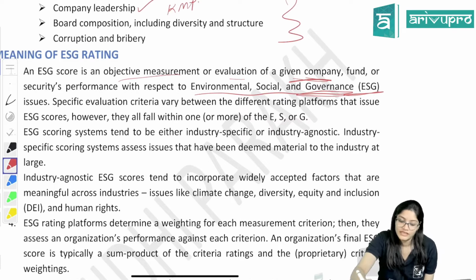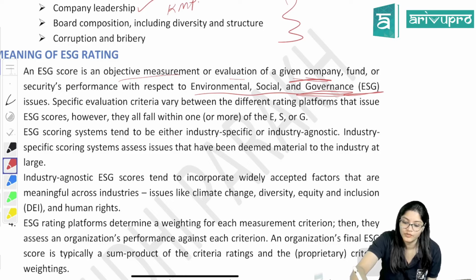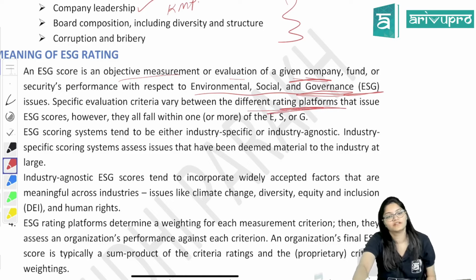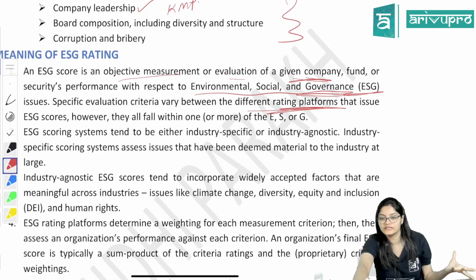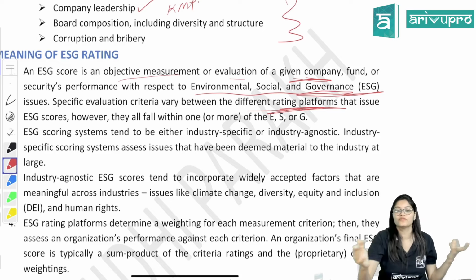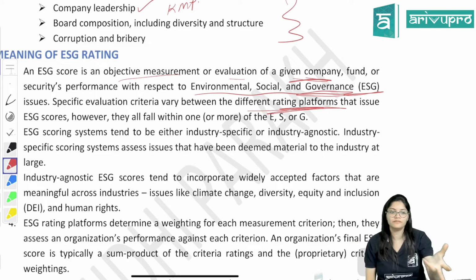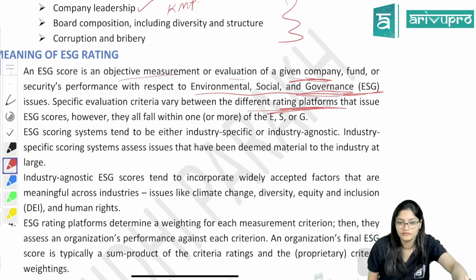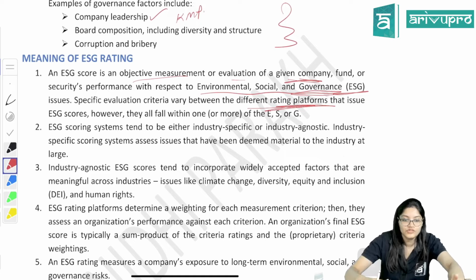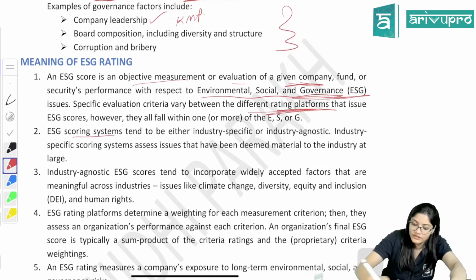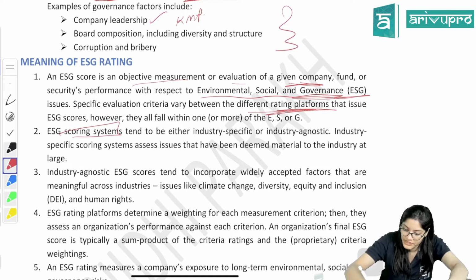Specific evaluation criteria vary between different rating platforms. Different agencies are there, ESG rating agencies. Everybody will have their own criteria how to evaluate, to give scores. So the ESG scoring system could be either industry specific or industry agnostic.